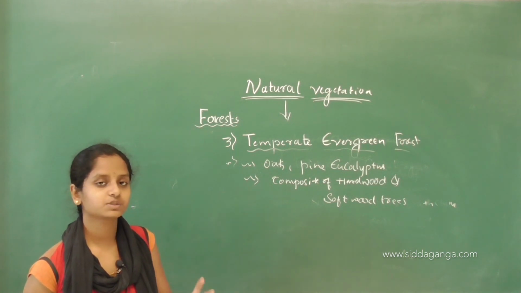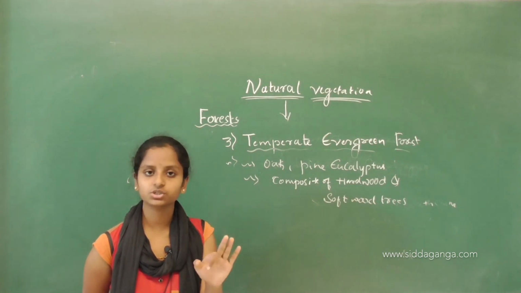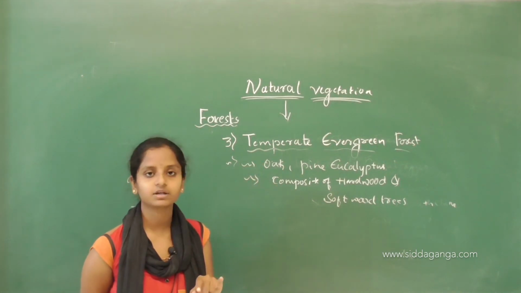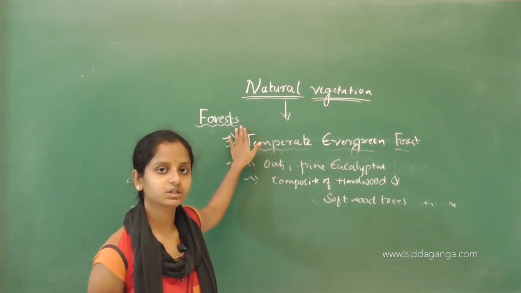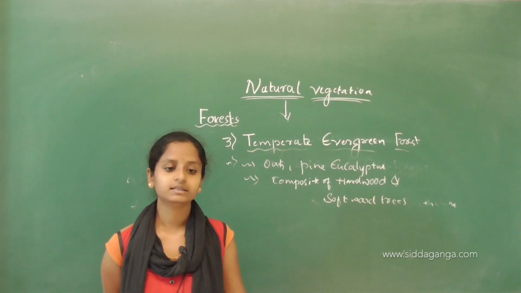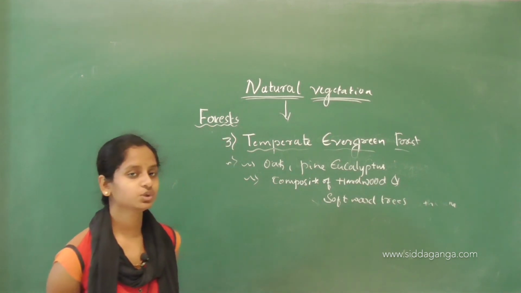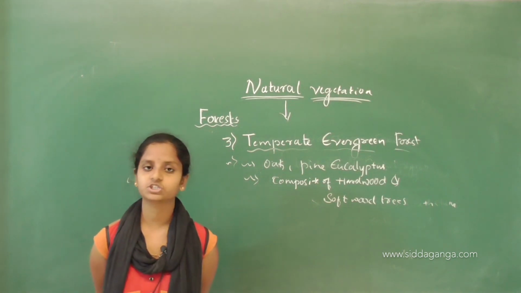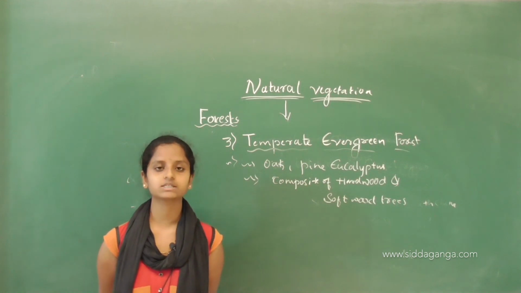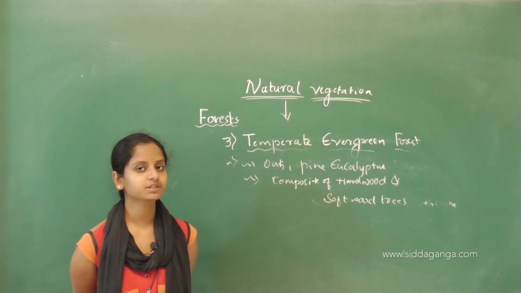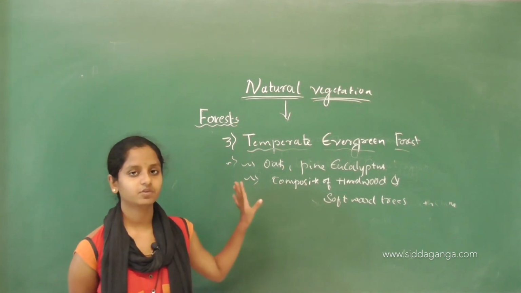In the forest we have seen tropical evergreen forest or tropical rainforest, tropical deciduous forest, and the third one is temperate evergreen forest. Today we have seen three kinds of forest. There are many more kinds of forest, we will see them in the next class. We have seen the features of these forests, what animals and trees we can see there, how the climate changes, everything regarding natural vegetation or forests.